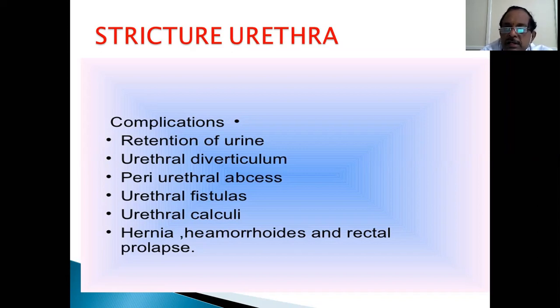People with stricture urethra also have this problem of repeated attacks of periurethral abscess, which has to be drained, sometimes with diversion done. Nowadays the problem is less because of improved techniques of urethroplasty. Very narrow strictures can also form calculi. Multiple periurethral abscesses occurring and rupturing cause a disease wherein when the patient passes urine, it sprays like that through multiple openings. Hernia, hemorrhoids and rectal prolapse can occur because of the straining.